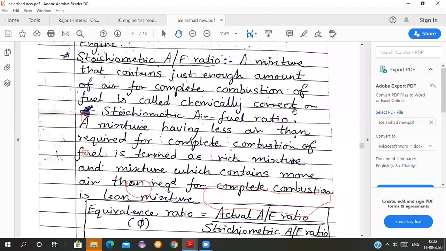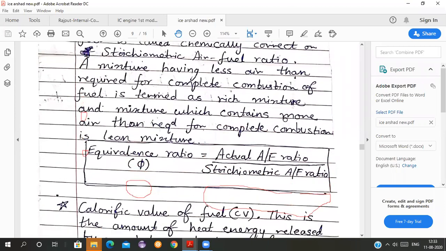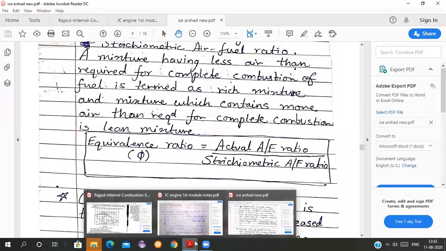Because air is less and fuel is more. A mixture which contains more air than required for complete combustion is a lean mixture. All of you know this. So the relative air fuel ratio is the actual air fuel ratio upon the stoichiometric air fuel ratio.